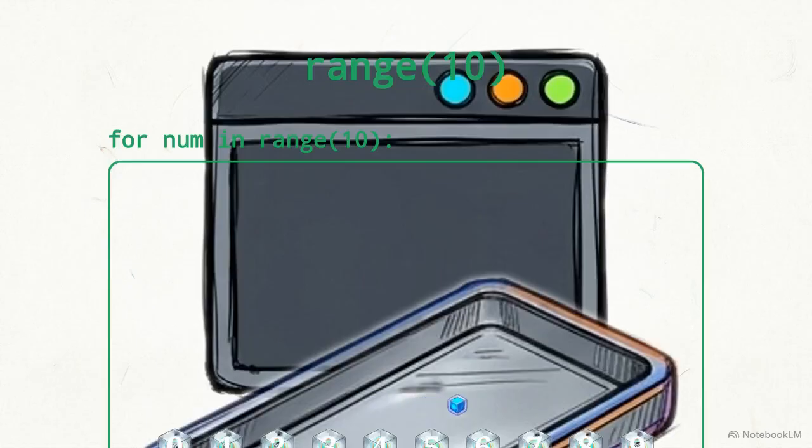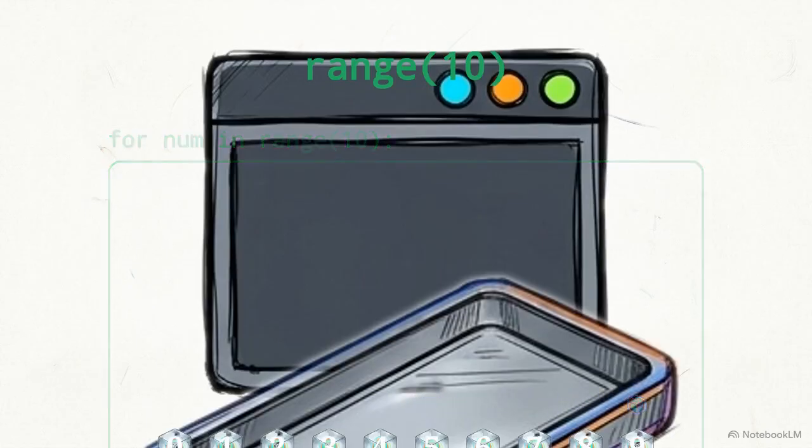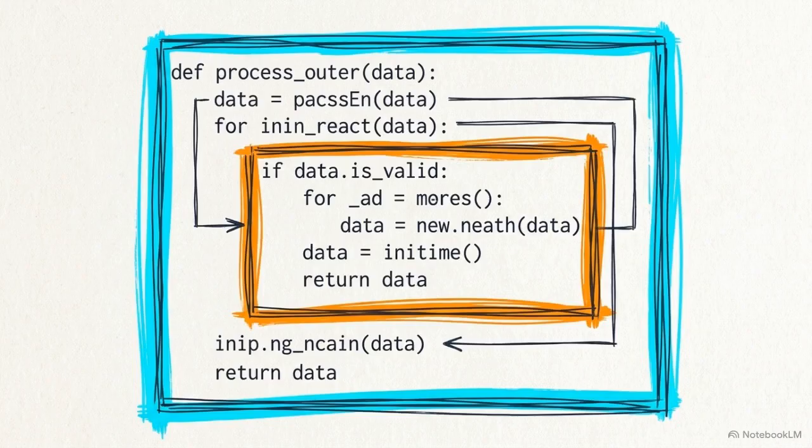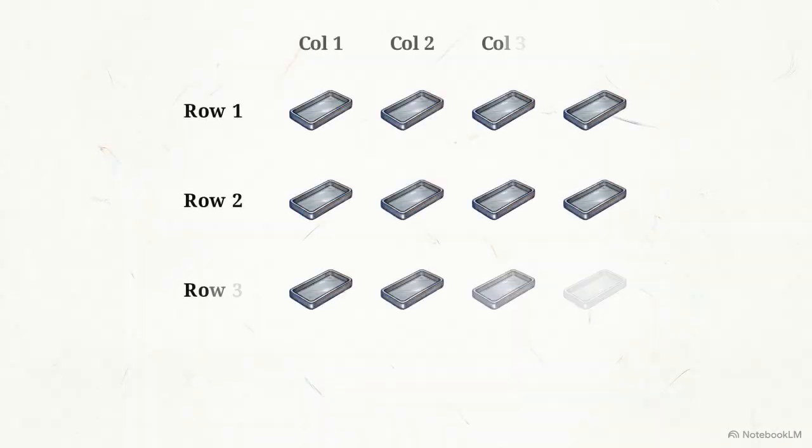Pairing the for loop with a generated range provides the same utility as a traditional counter, but in a more readable format. We can increase this complexity further. Since a loop is just a block of code, we can place another loop directly inside of its execution suite. This creates a nested loop.